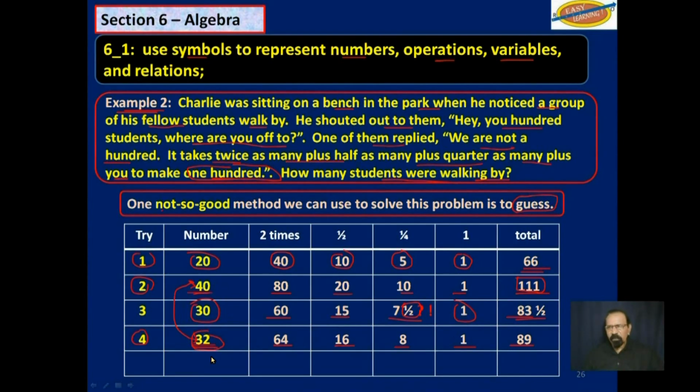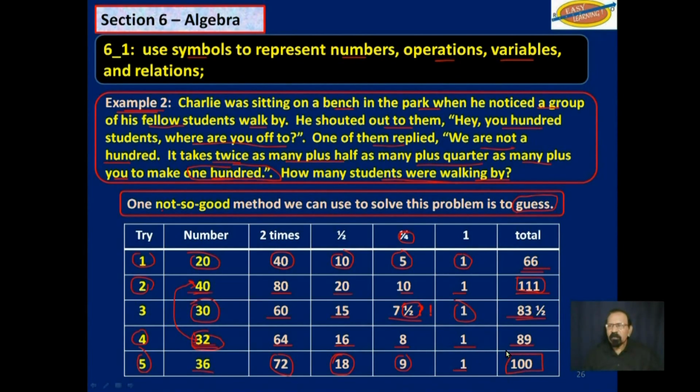We can try 33, we could try 34, but it's easier here. In this case, we need a number that can be divided by 4 without a remainder. And the only number between 32 and 40 is 36. So let's try 36. Double 36, we get 72. Half of 36 is 18. Quarter of 36 is 9, plus Charlie, and yes, we now get 100.